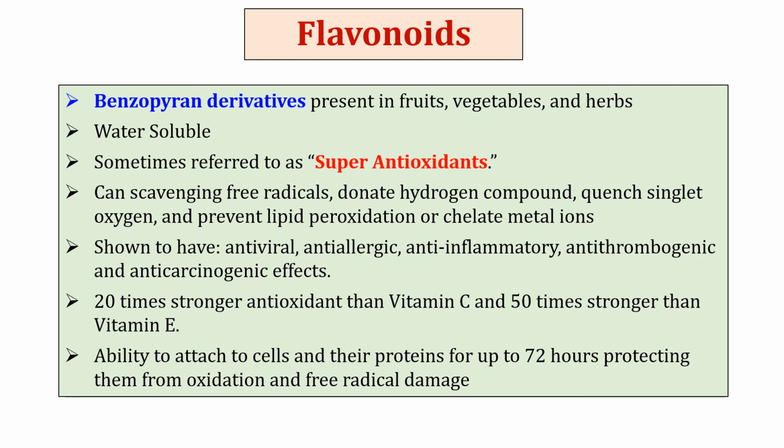They have the ability to attach to cells and their proteins for up to 72 hours, protecting them from oxidation and free radical damage. One of the most abundant natural flavonoids present in a large number of fruits and vegetables is quercetin. They can prevent oxidative injury and cell death by scavenging free radicals, donating hydrogen, quenching singlet oxygen and preventing lipid peroxidation, or chelating metal ions.